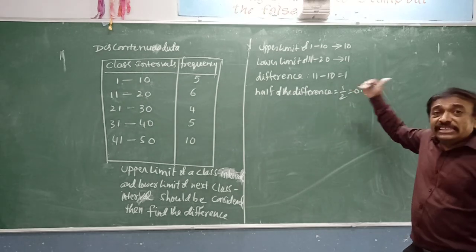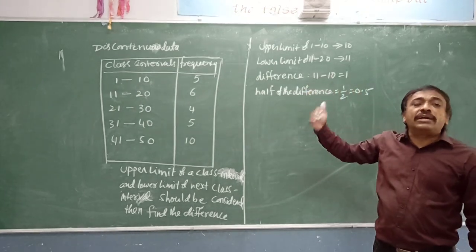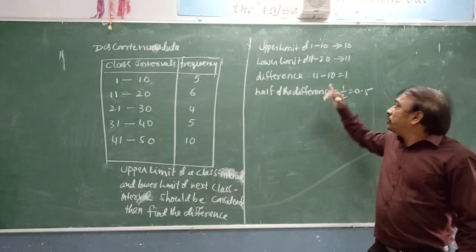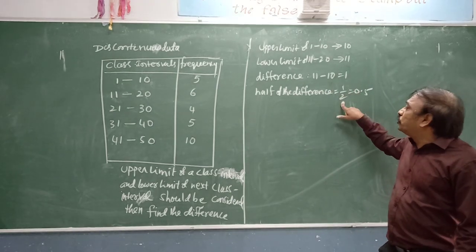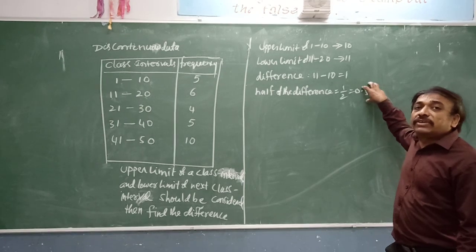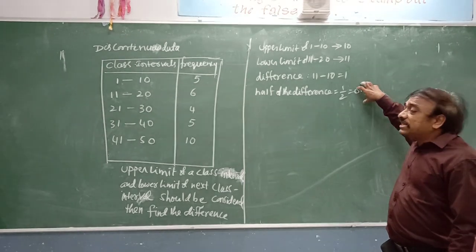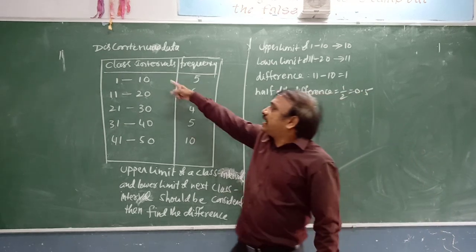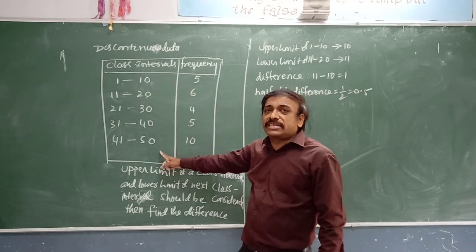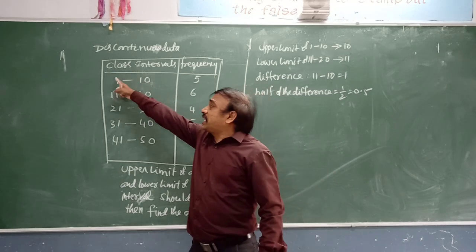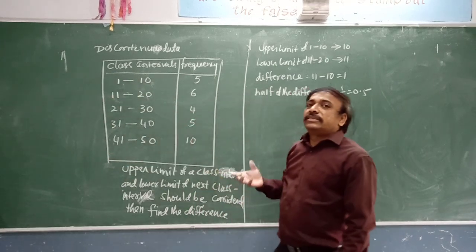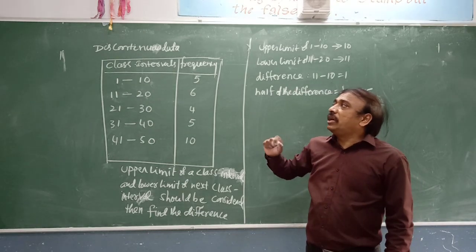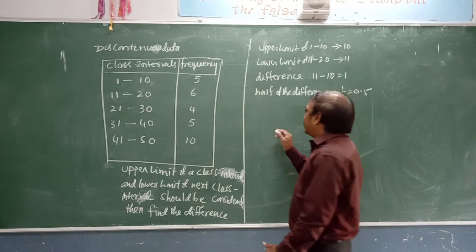Divide the result by 2. Whatever value you get should be added to all the upper limits and subtracted from all the lower limits. Then you will obtain grouped data which is called continuous data.